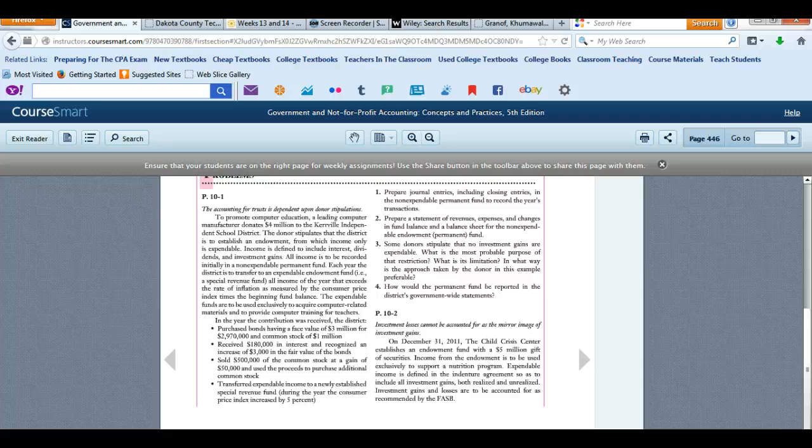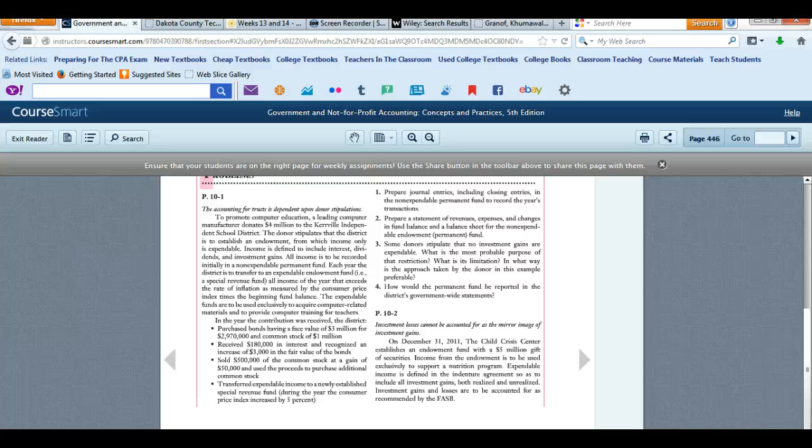We're familiar with when we're dealing with the full accrual basis, we will deal with the amortization of a discount or a premium. We're not doing that in this case because we're not dealing with full accrual basis.